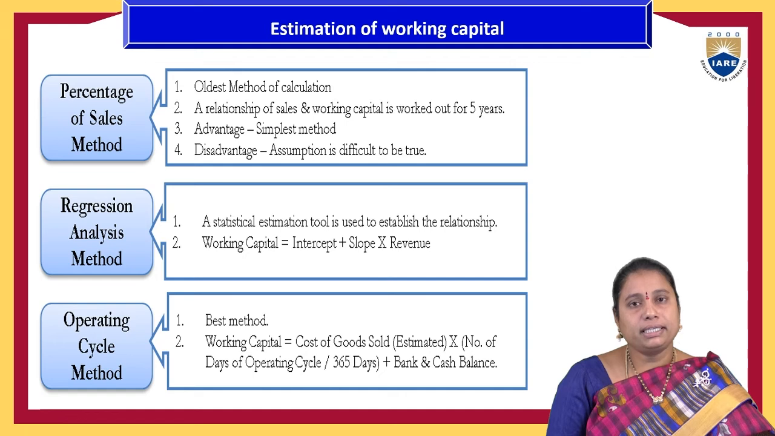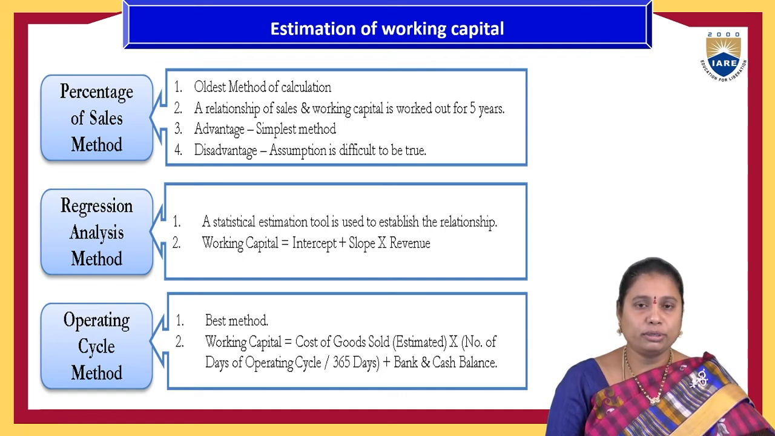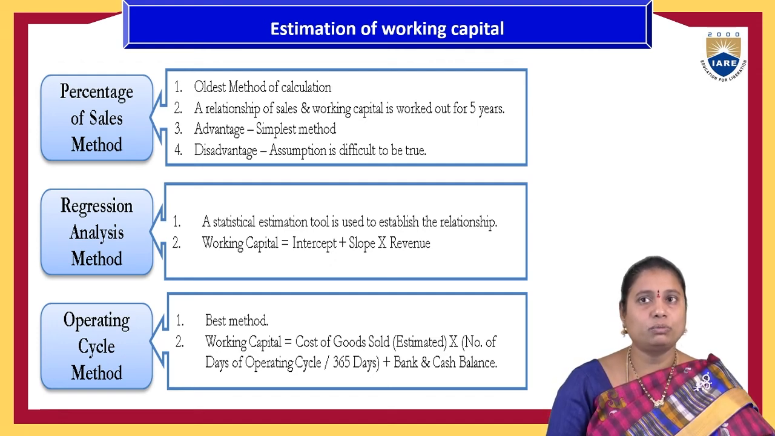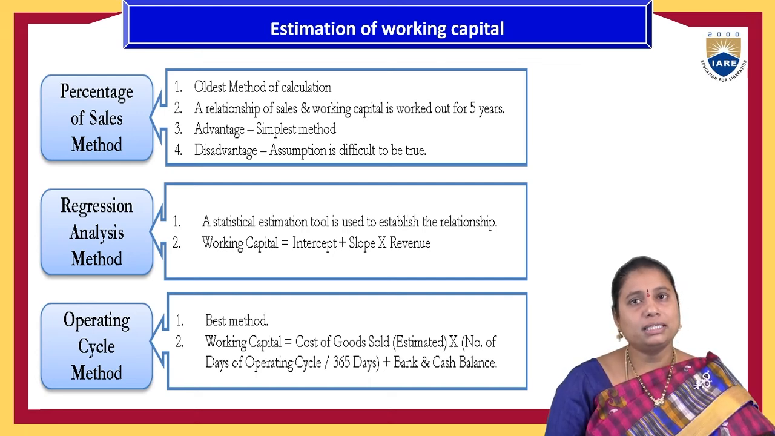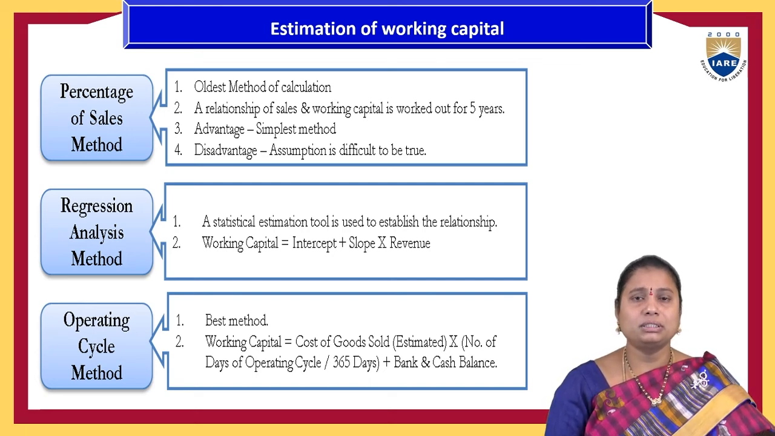So to estimate the requirement of this working capital, three methods are used by organizations. The first is the percentage of sales method. It is the oldest method, and it uses the relationship between sales and working capital. Generally it is the simplest method, but making the assumption is somehow difficult for this type of method.